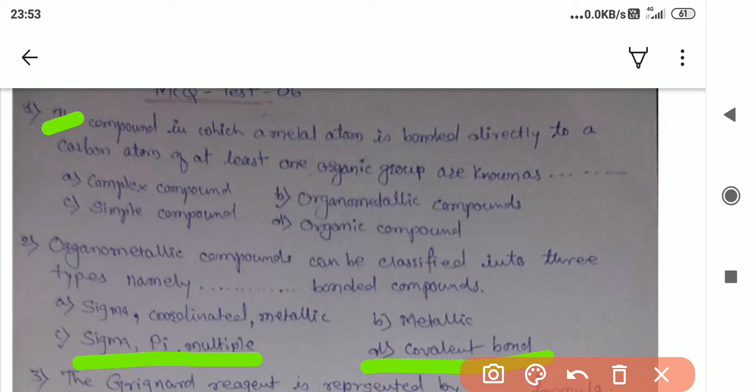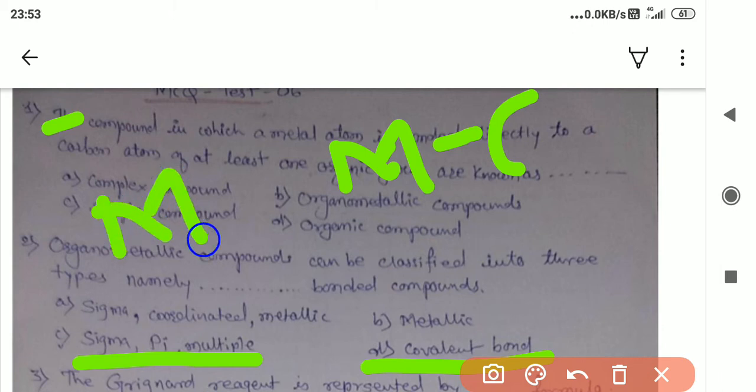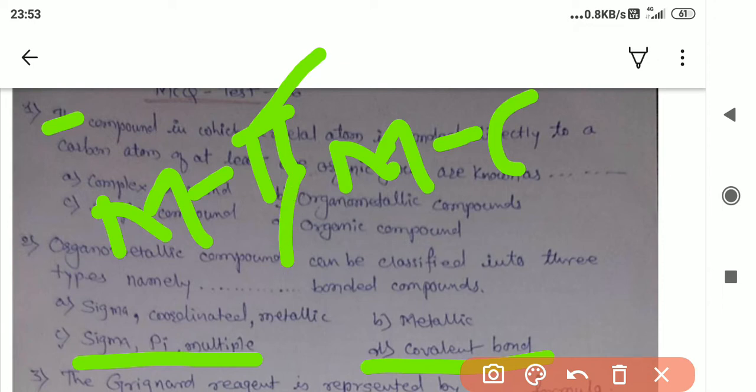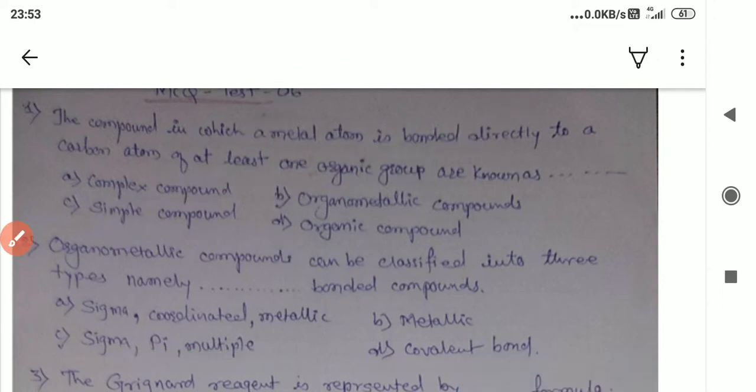See, in organometallic compound, the metal can be directly bonded by sigma bond, sharing of electron with carbon. Again, metal is bonded by pi bond, lateral sharing. In case of benzene or ferrocene, it is like this.